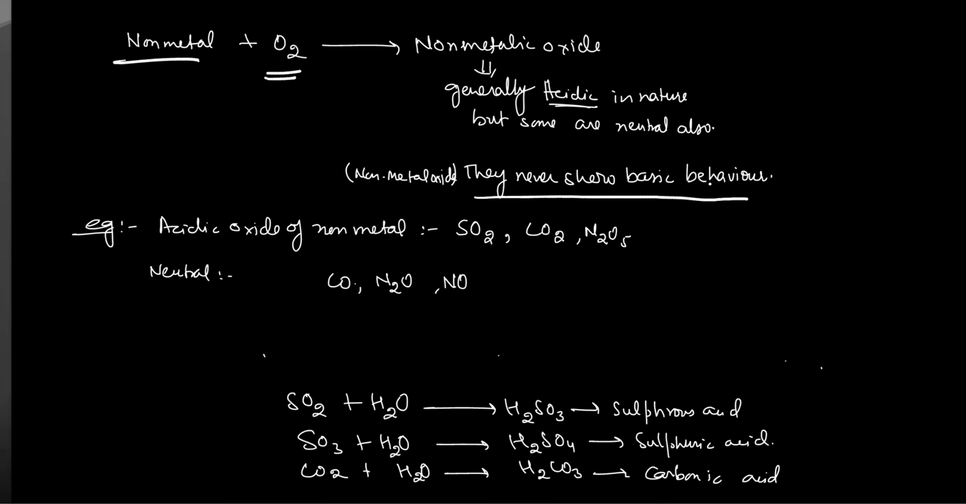Some metal oxides show both acidic as well as basic behavior. We call them amphoteric oxides. But in case of non-metals, the oxide can be either acidic or neutral. It never shows basic behavior. Please note it down, this one and this one also, with examples.